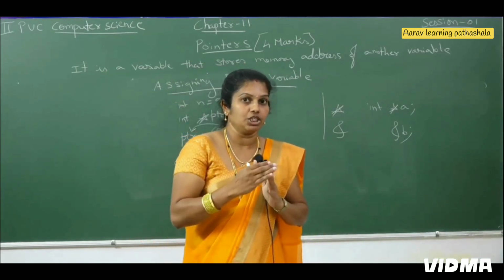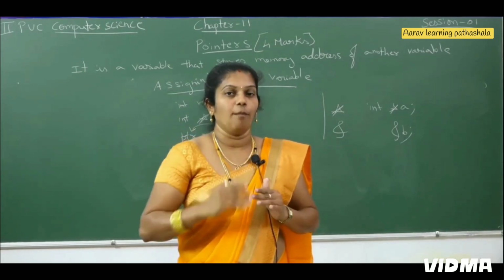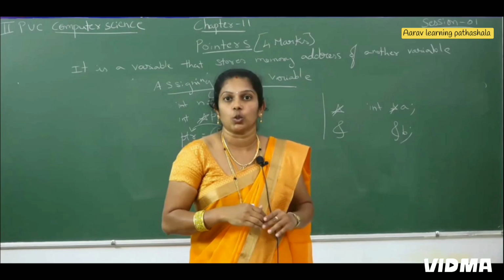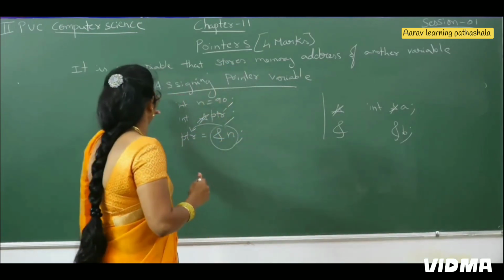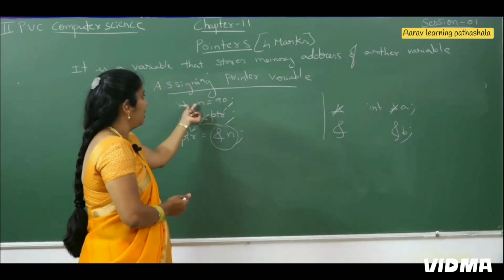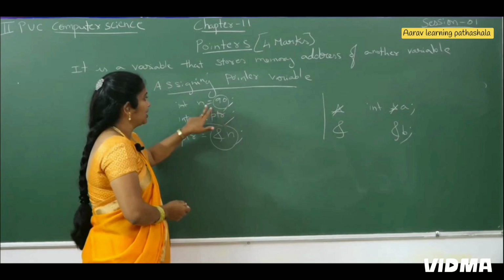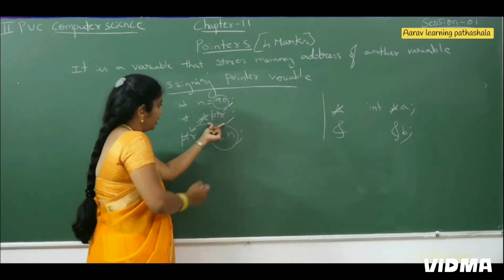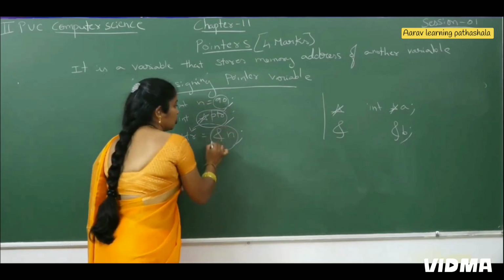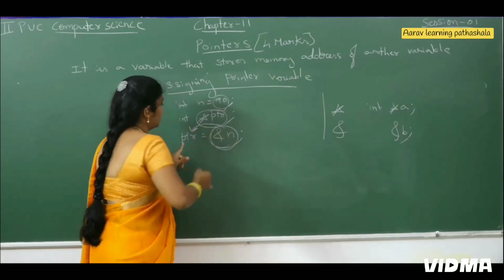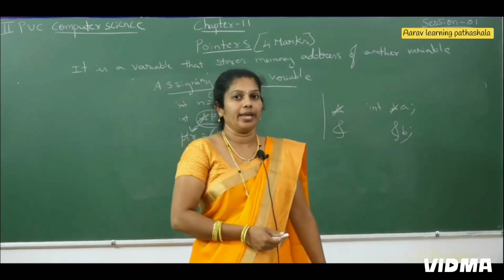When they come to memory representation, it is in the format of an array of bytes, whereas a byte is nothing but a basic storage unit in a computer. When we come to assigning a pointer variable, we can assign a pointer variable by initializing some value for n. That is, here we initialize n equals 90. Then we are declaring one more pointer variable. Later on, the address of that variable is initialized to the pointer variable. It is also possible to assign a pointer variable.